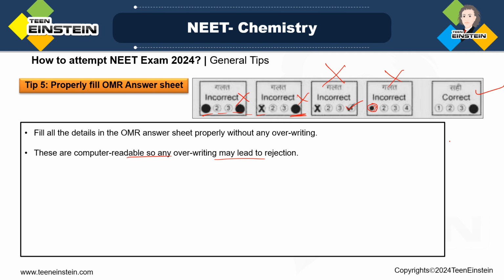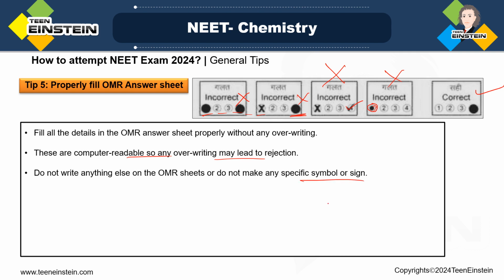Do not write anything else on the OMR sheet. Your purpose is just to fill this, and obviously you have to write your name. That is different. I am talking about these answers. So if you write anything else on the OMR sheet, or if you are using some white ink to erase the option that you have selected, that you should not do.